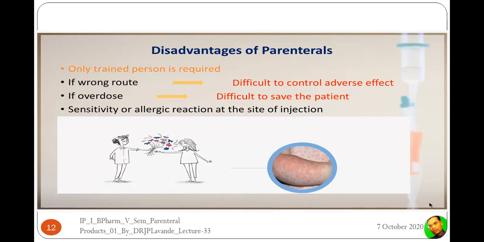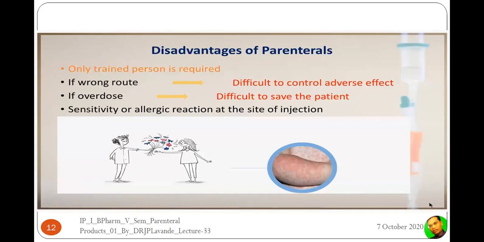I want to quote it here. If the wrong route is used, it is very difficult to control the adverse effects, right? Because once the drug appears in the systemic circulation, its action cannot be reverted unless we can give the antidote or the antagonist. Then only this may be possible. But as the drug is already in the systemic circulation, it is going to be distributed over all of the body. So it is very difficult to control the adverse effects.